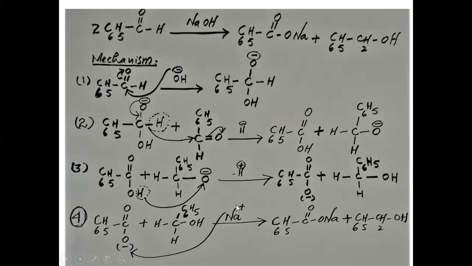This sodium ion will go to this molecule, so formation of sodium benzoate will take place, C6H5 C double bond O and Na. This is sodium benzoate and this is benzyl alcohol.